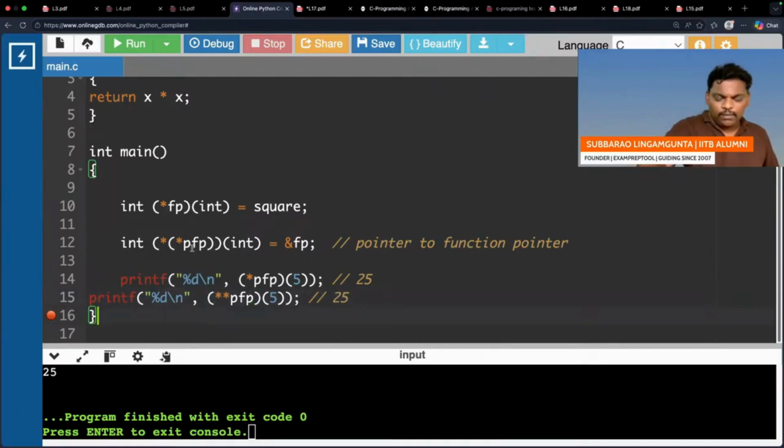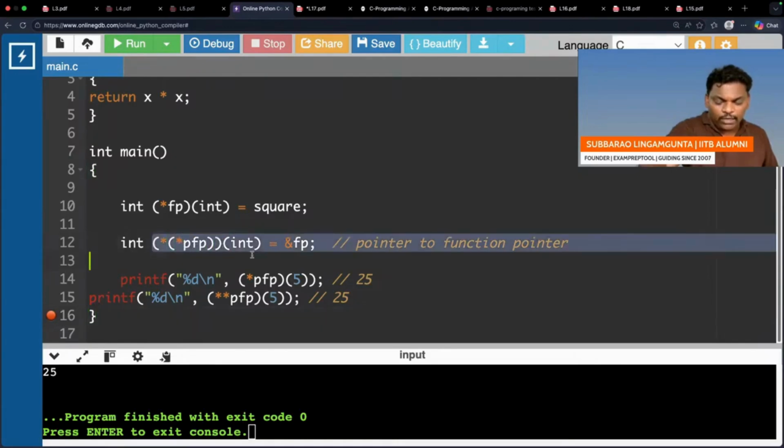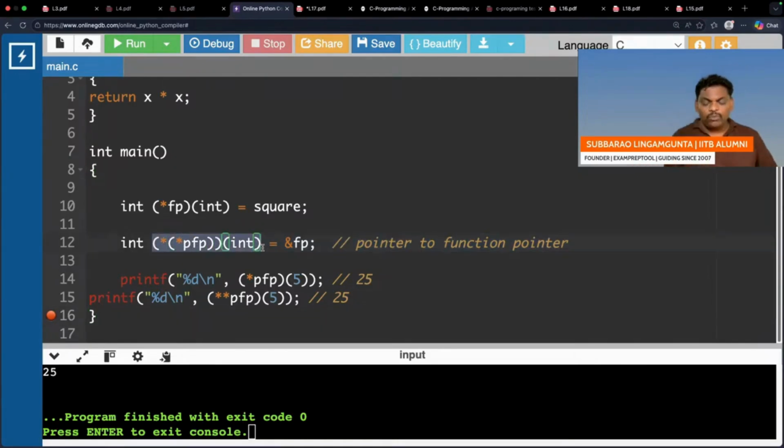See, PF is a pointer to a function. It is a pointer. Remember, only if you observe clearly, you have to read properly. A small mistake also will be misleading. So actually, two brackets are there from outside. Left bracket, right bracket. If you observe the left bracket, in the left bracket, the inner bracket first.